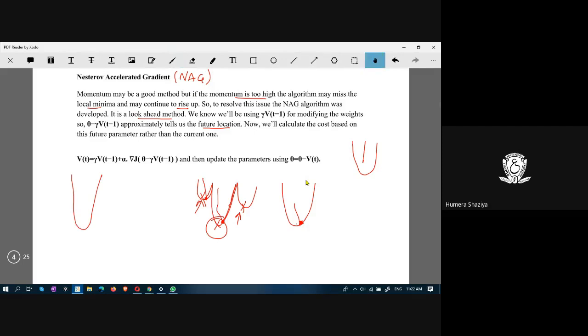Okay, the model presently is here. After weight updation, the model ends up being here. All right. Then here, is this point the minimum point, or does it have to go further down? That has to be estimated. And the future location is approximated by modifying the weight. So the cost is calculated based on this future parameter rather than the current one.